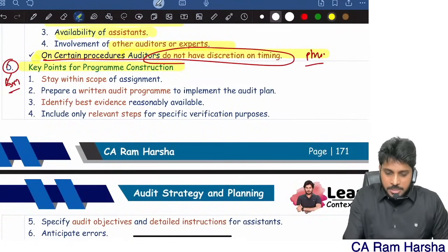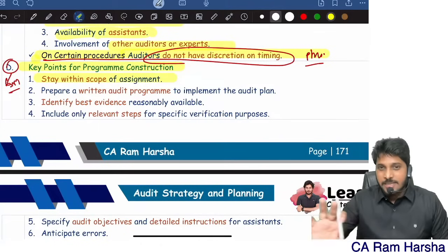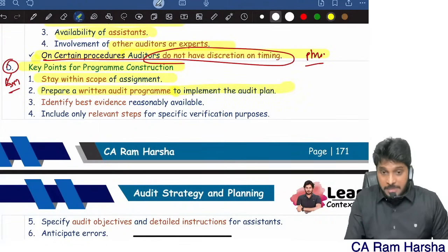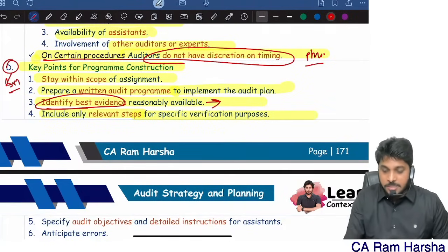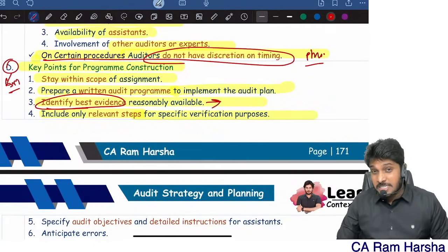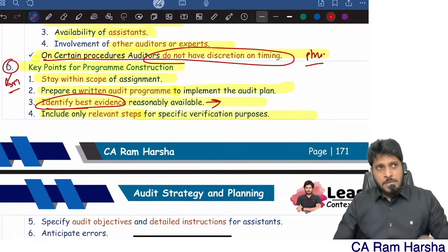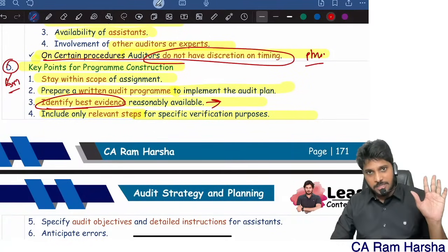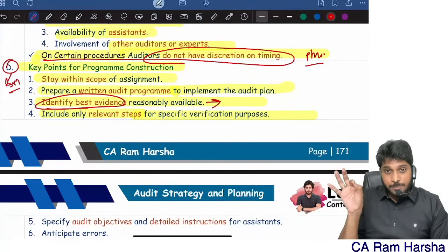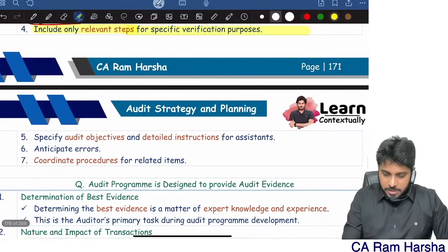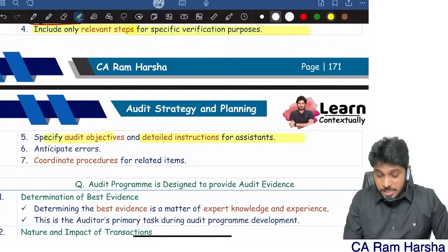For 3 marks: stay within the scope of the assignment. Don't check something which is not relevant to your audit. Prepare a written audit program to implement the plan. Identify the best evidence reasonably available; include any one relevant step. For example, for debtors and creditors, the best evidence is third party confirmation. For bank loans and balances, the best evidence is banker confirmation. So identify for each audit procedure what the best evidence is. And specify the audit objectives and detailed instructions for assistants.